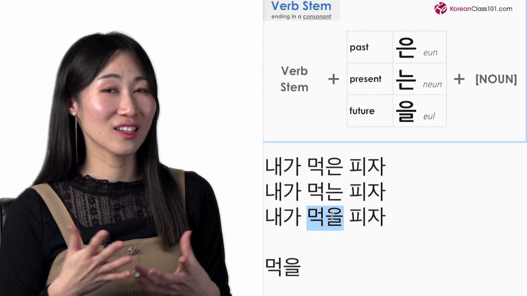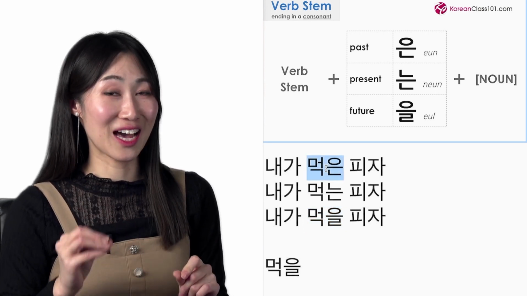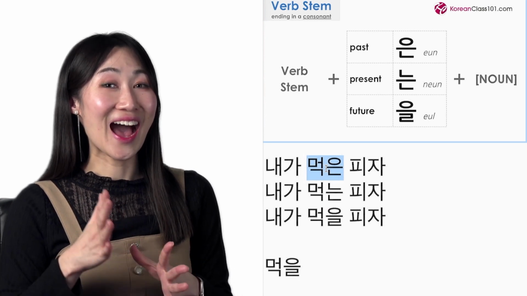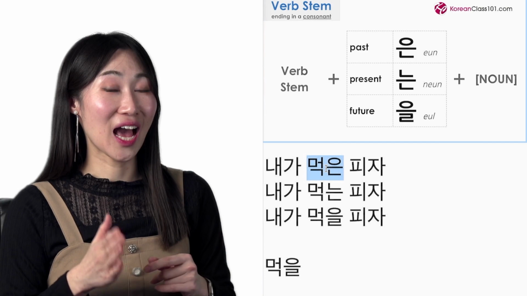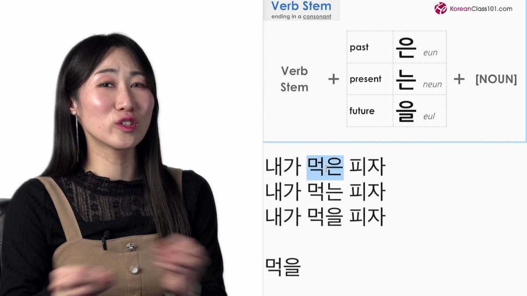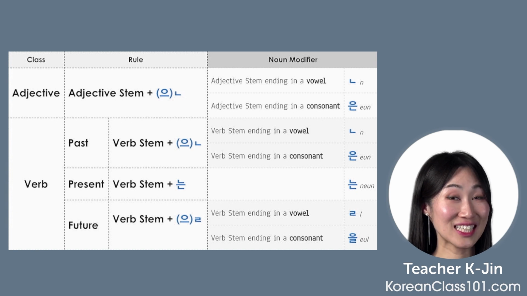You put this kind of modifiers after the noun. For example, the pizza that I ate, the pizza that I eat, pizza that I will eat. But in Korean, the order is opposite. I know these noun modifiers are not easy, so I put all the information together in one chart like this.